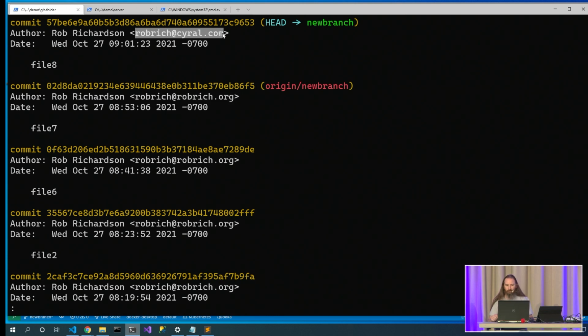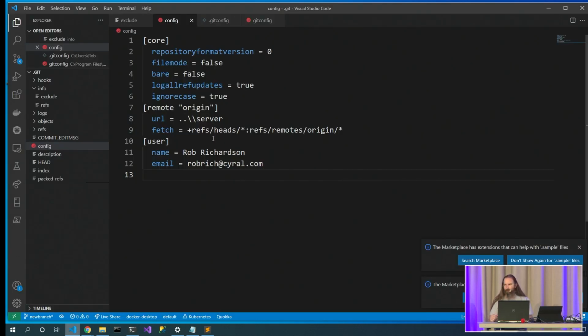Now I'm committing inside this repository to my corporate email address. Any other config files that we want to override? Did someone not pick the automatically convert line endings box correctly, and I have this one repository that I need to do weird things? You can definitely come into this config file and adjust them.